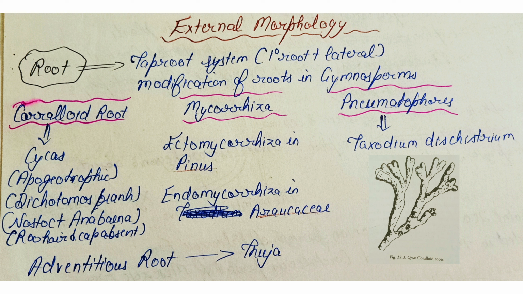Second modification is mycorrhiza. Fungus forms an association with the roots of gymnosperms. Ectomycorrhiza is seen in Pinus and endomycorrhiza in Cycas. Then we have pneumatophores, known as the respiratory roots, present in Taxodium species. The adventitious root is seen in Thuja.